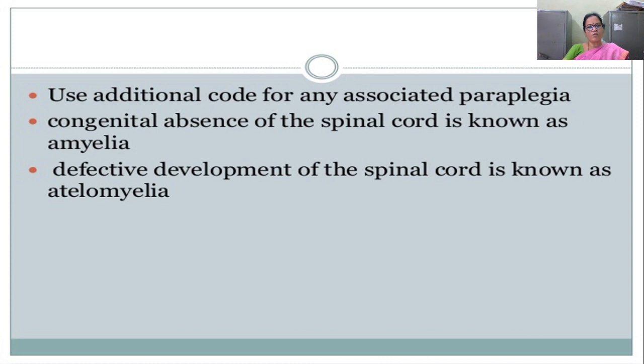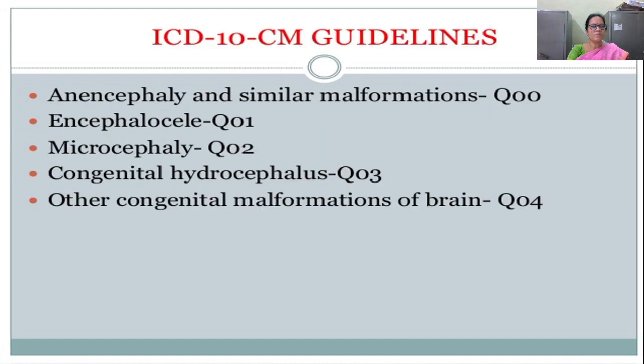There are codes to give to various types of congenital abnormalities of the nervous system. There is a code given for any associated paraplegia, and congenital absence of the spinal cord is also known as amyelia. Defective development of the spinal cord is known as atelomyelia.